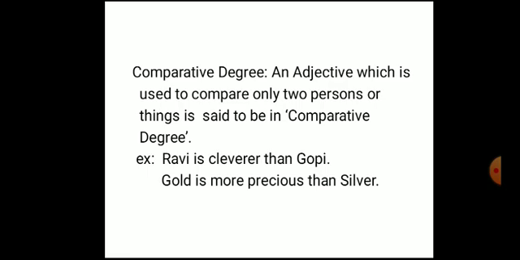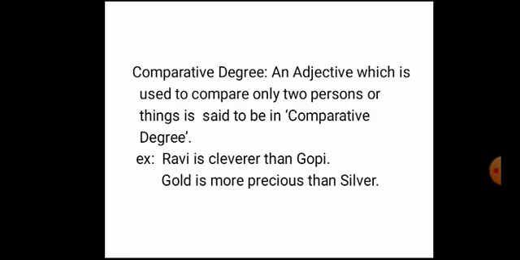Coming to this one, an adjective which is used to compare two persons or two things is said to be in comparative degree. Like in the first example, Ravi is cleverer than Gopi. In the first slide, I said Ravi is a clever boy in the class. We didn't compare anything with Ravi.